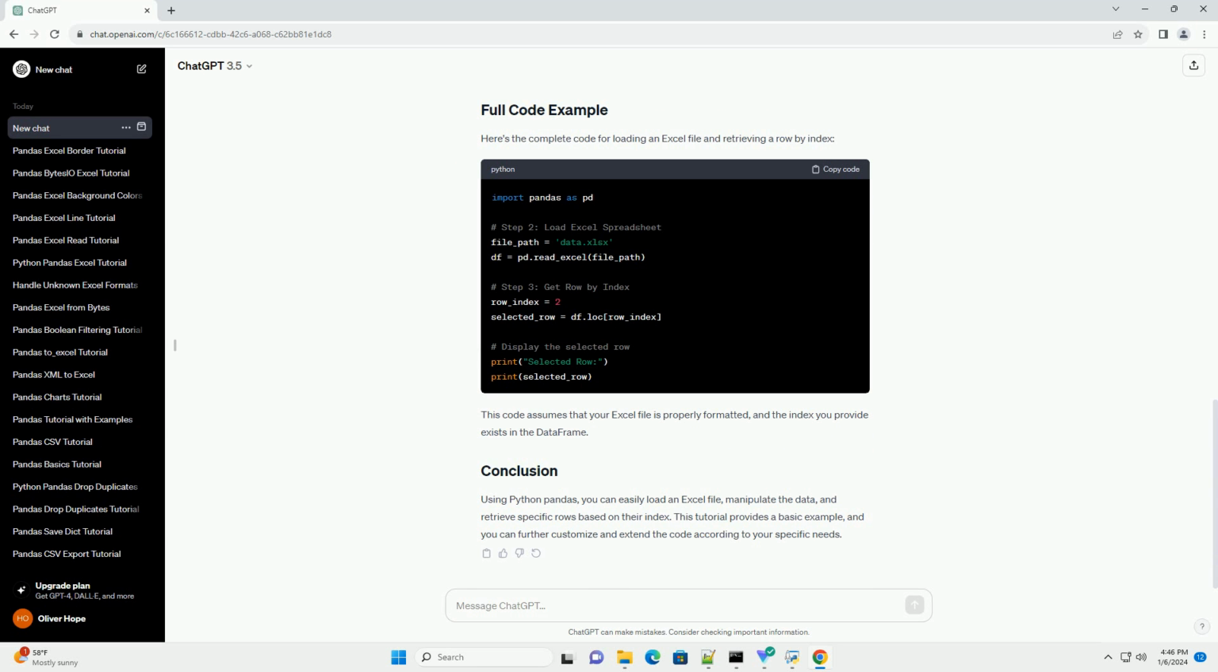Here's the complete code for loading an Excel file and retrieving a row by index. This code assumes that your Excel file is properly formatted, and the index you provide exists in the data frame. Using Python pandas, you can easily load an Excel file, manipulate the data, and retrieve specific rows based on their index. This tutorial provides a basic example, and you can further customize and extend the code according to your specific needs.